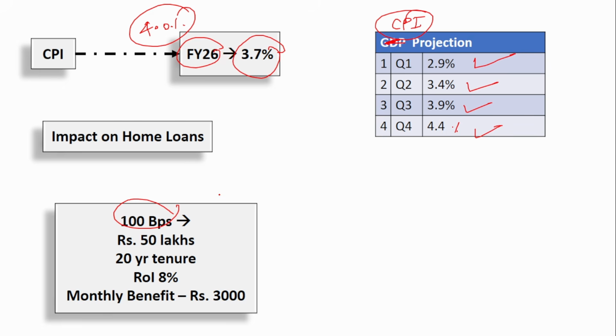So overall reduction is 100 basis points. Suppose there is a home loan of 50 lakhs, the tenure is 20 years, and the rate of interest is 8%. Then due to this 100 basis point reduction, the overall benefit a borrower will get is 3,000 rupees monthly. So EMI will be reduced by 3,000, which is a good number, right? This reduction is very useful for individual home loan borrowers and also those whose interest rates are linked with the repo rate.